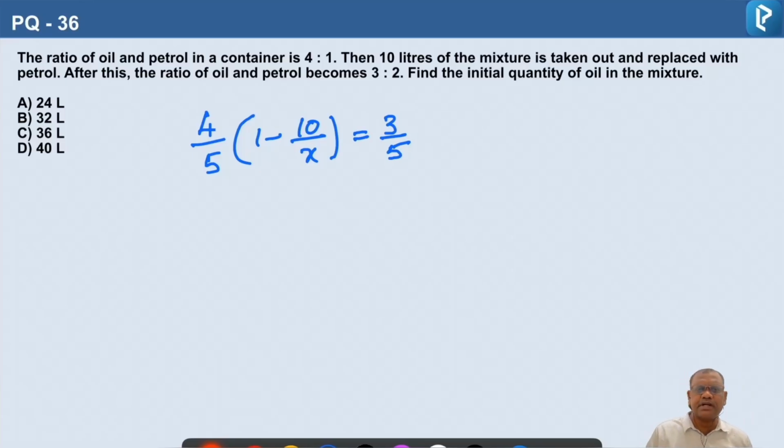If you simplify this, we can find the value of X, that is the initial quantity of the mixture. From that, 4 parts will be oil, 1 part will be petrol.